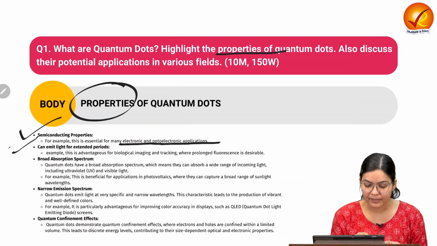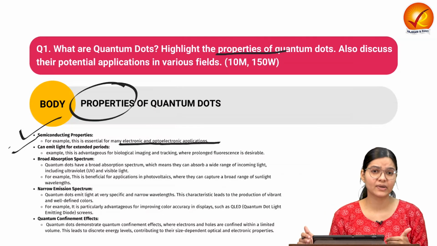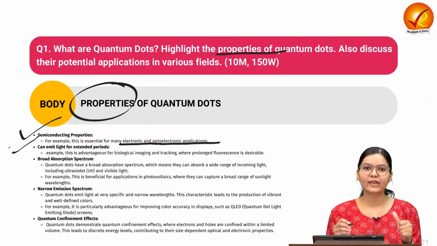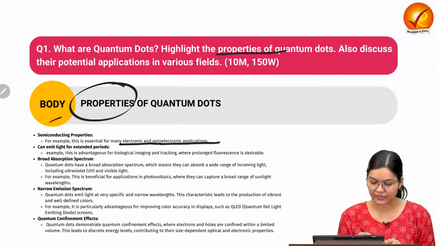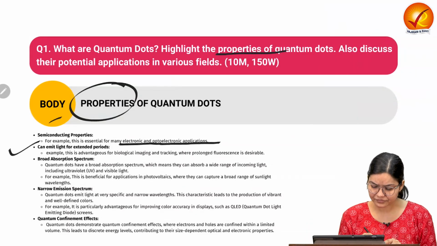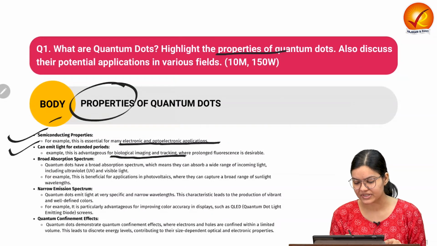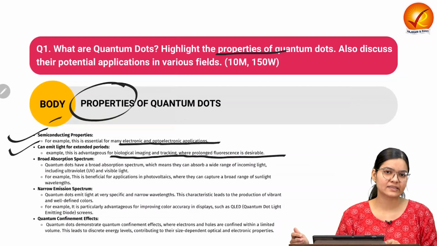These can also emit light for an extended period of time. As we know, we have other light emitting materials also, for example, light emitting diodes. But if we talk about the quantum level, the micro and nanoscale level, quantum dots are very useful in terms of emitting light. That is why they are used for biological imaging and tracking, whenever prolonged light is desirable.